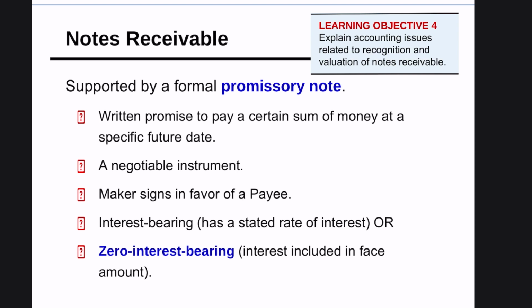Sometimes the note is interest bearing, where the interest is shown and stated in the note, and sometimes the interest is not bearing, it's not showing. We call it zero interest bearing. That does not mean there is no interest rate; technically it's hidden.